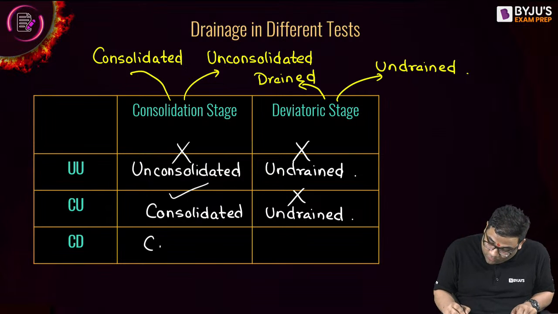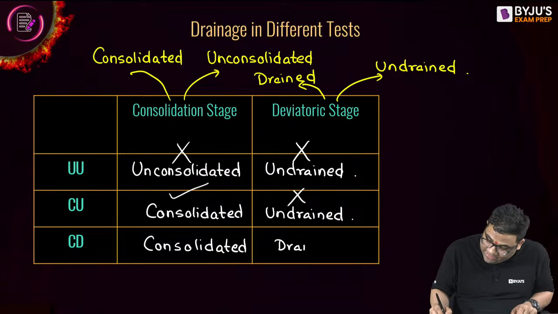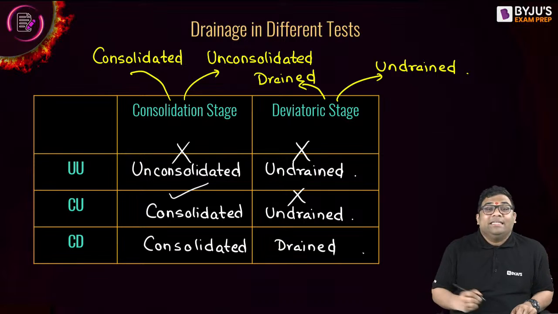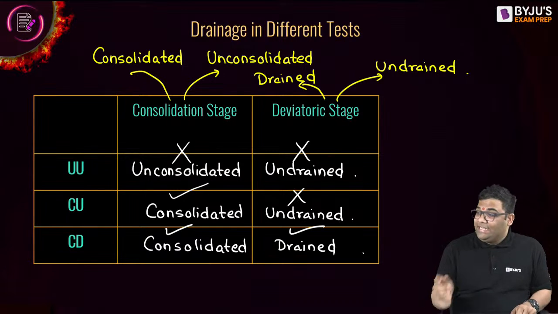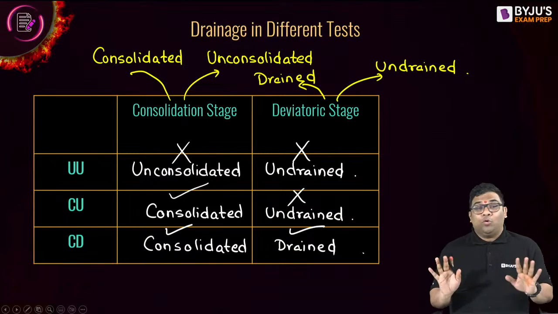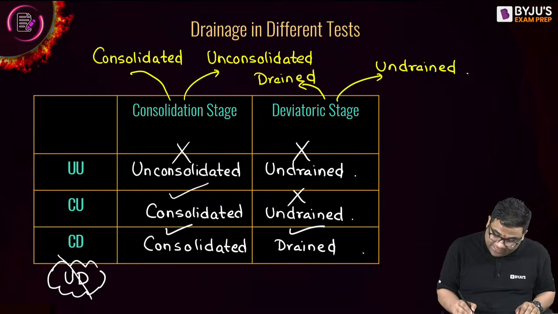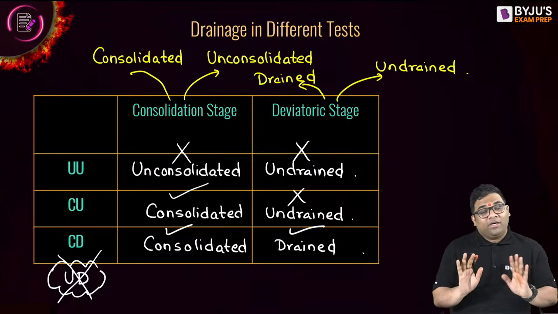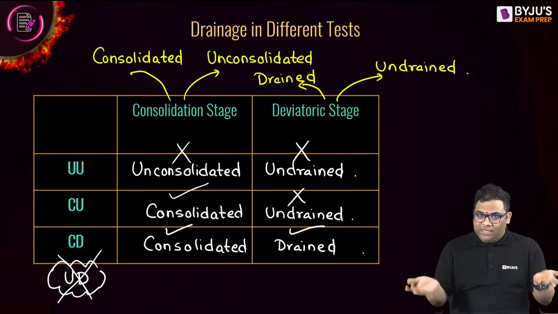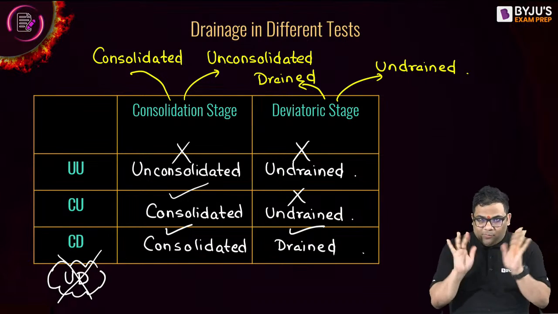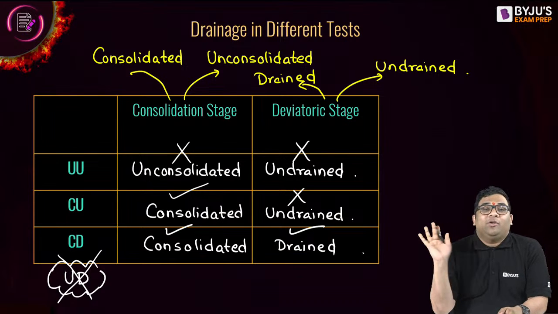And when I say consolidated, drained, then both stages it is possible. We don't have the unconsolidated, drained condition. This condition doesn't exist in real life. It would mean first drainage was not possible, unconsolidated, and then it started draining. That is not possible. So this is not a possible combination.